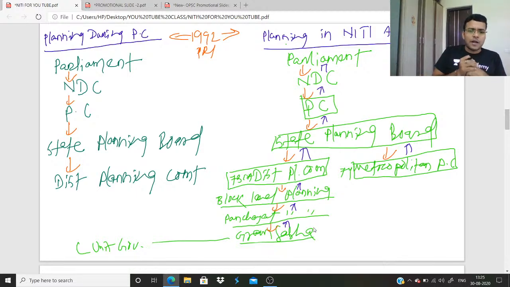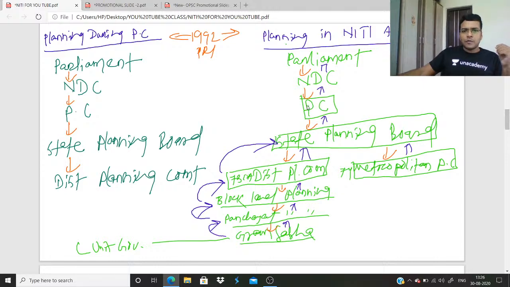Okay, so what is the scenario of planning? The Gram Sabha makes the plan for the village, and you know what is Gram Sabha? It constitutes all adult population whose name is in the voter list of that village. So they formulate their plan, and after that they send it to the panchayat. So panchayat consolidates the plan of every Gram Sabha. It then sends it to the block level planning committee. So now a block consolidates the plan of every panchayat under it. It then sends it to the district planning committee. The district planning committee consolidates the plan of every block. It sends it to the state planning board.